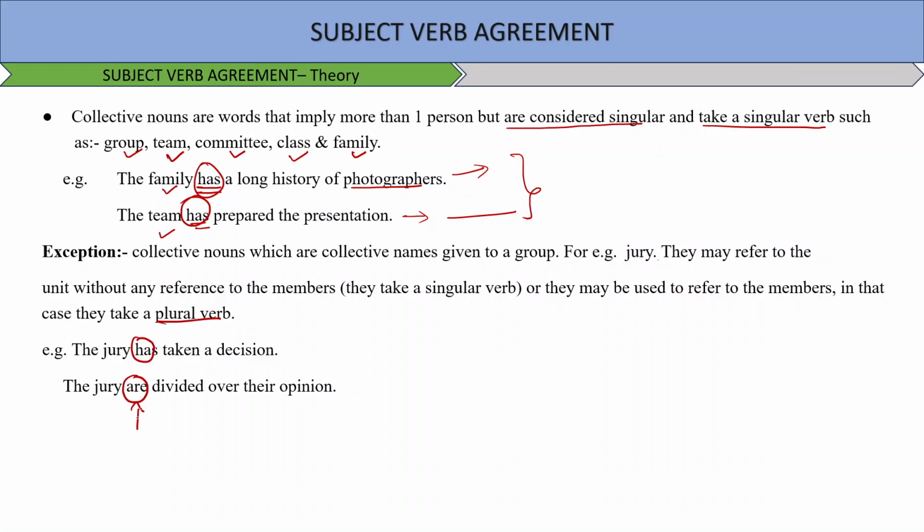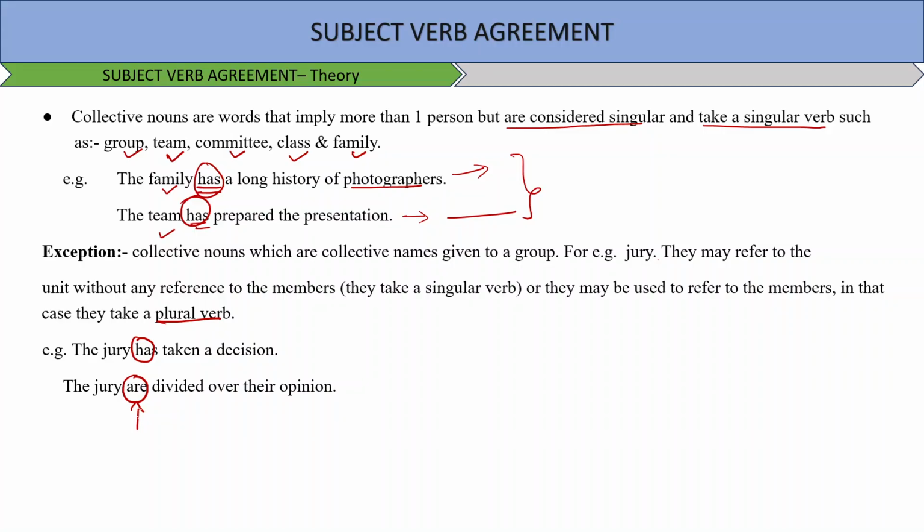The jury has taken a decision means the decision is taken as a single entity. The decisions of all the judges in that jury are the same, and hence we have taken a singular verb here. But you see, jury are divided.